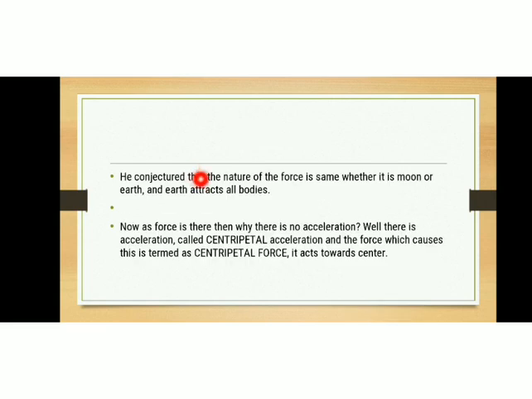And he conjectured that the nature of force is the same whether it is moon or earth, and earth attracts all bodies. So it is well understood that there is some force by which the earth attracts all the bodies. Now, as force is there, then why is there no acceleration? Well, there is acceleration. It is called centripetal acceleration, and the force which causes this is termed centripetal force, which acts towards the center.